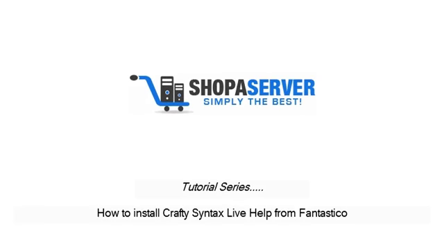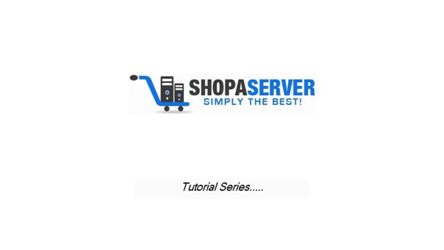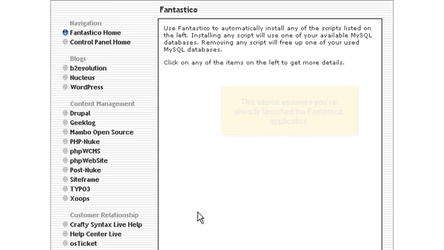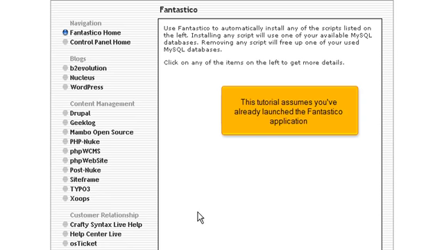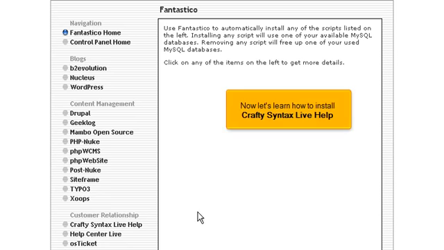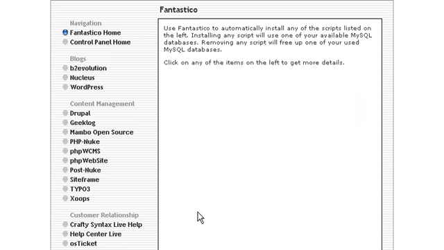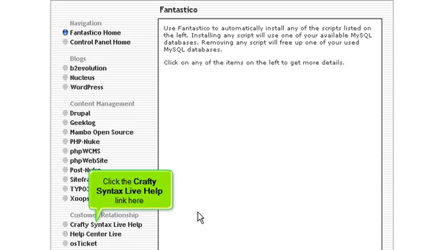How to install Crafty Syntax Live Help from Fantastico. This tutorial assumes you've already launched the Fantastico application. Now let's learn how to install Crafty Syntax Live Help. Click the Crafty Syntax Live Help link here.